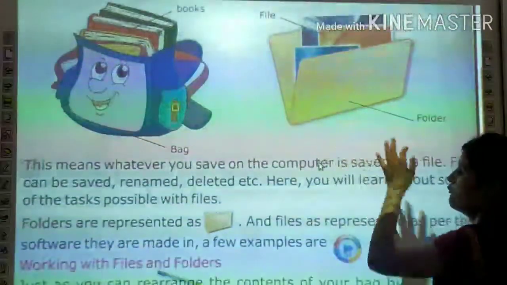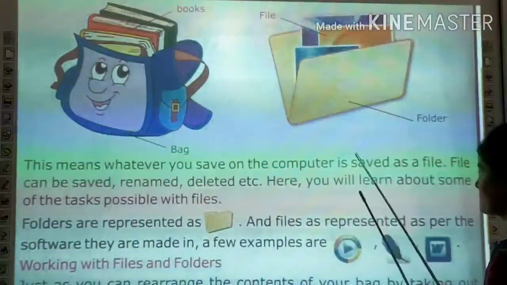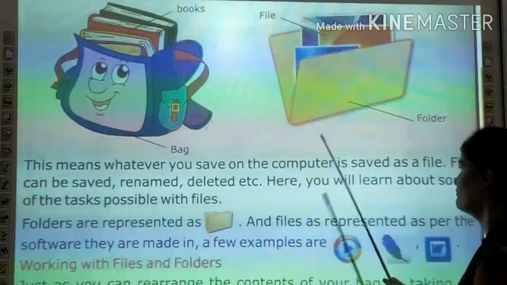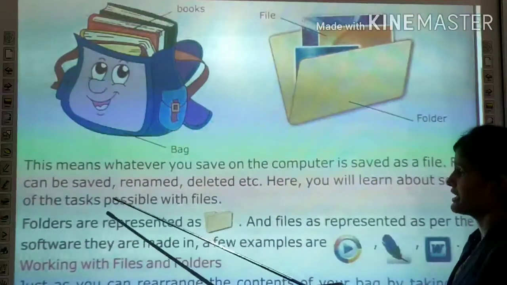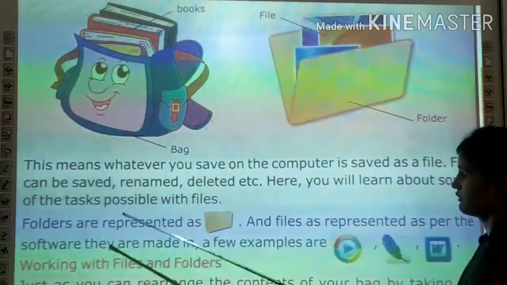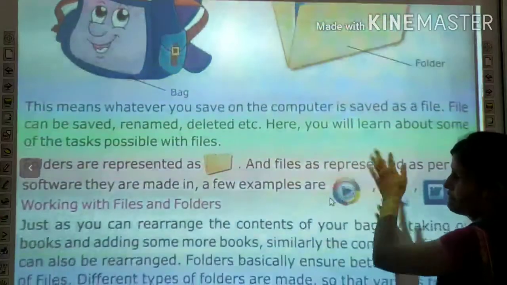This means whatever you save on the computer is saved as a file. आप कंप्यूटर में कुछ भी सेव करते हैं, वो किस फॉर्म में सेव होता है? In the form of a file. File can be saved, renamed, deleted, etc. Here you will learn about some of the tasks possible with files.